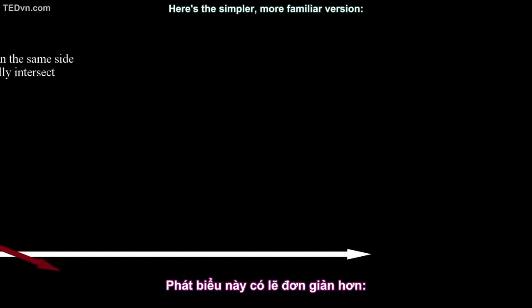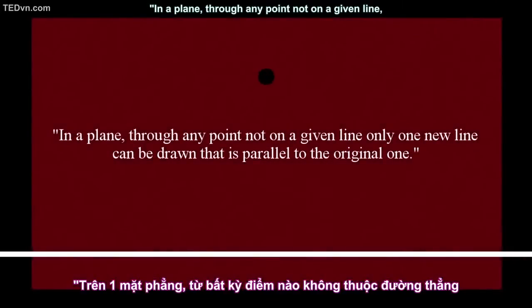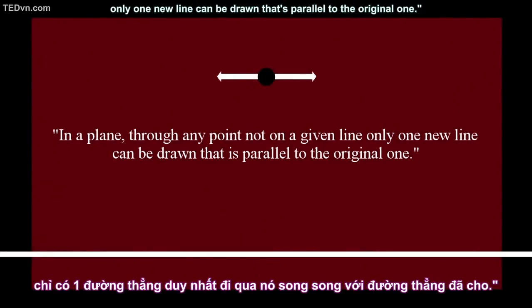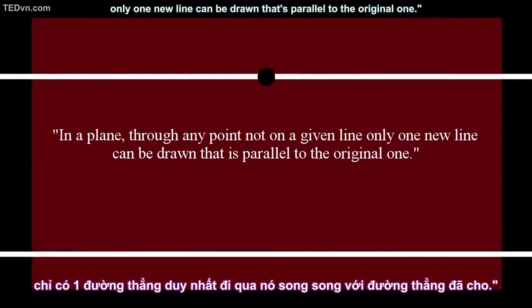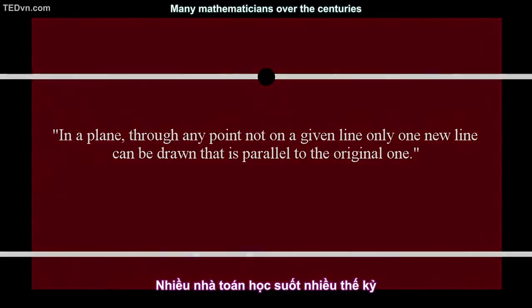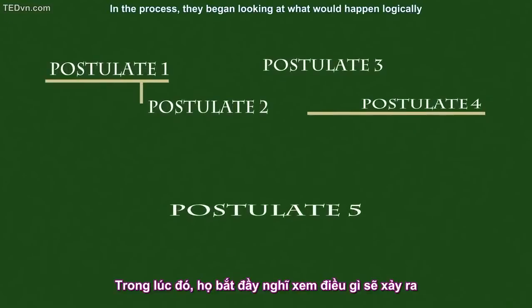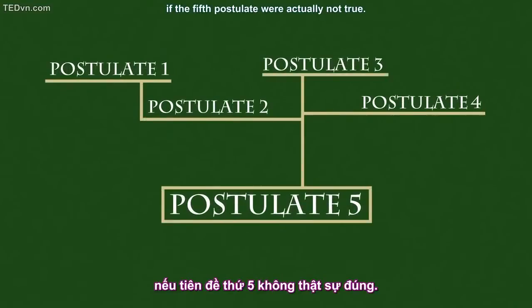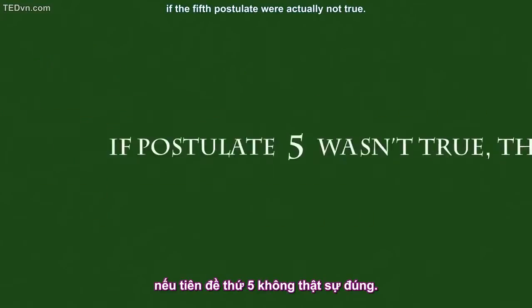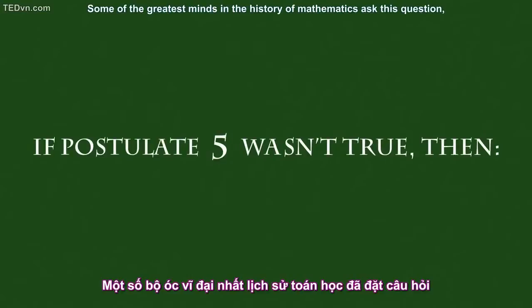Here's the simpler, more familiar version. In a plane, through any point not on a given line, only one new line can be drawn that's parallel to the original one. Many mathematicians over the centuries tried to prove the parallel postulate from the other 4, but were unable to do so. In the process, they began looking at what would happen logically if the 5th postulate were actually not true. Some of the greatest minds in the history of mathematics asked this question.